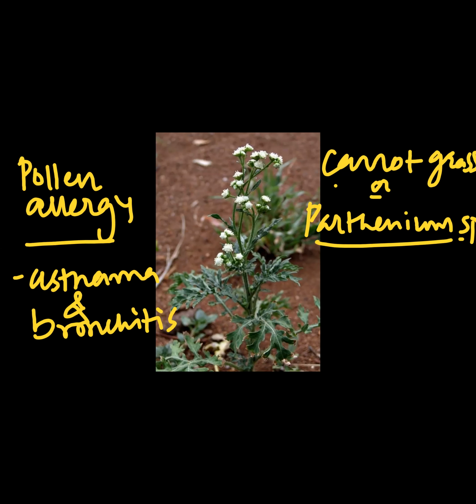So Parthenium grass, or you may call it carrot grass, is an alien species. Here is that plant. Alien species means a plant which is not a native plant of our country. It is normally not growing in our country. It used to be found in some other countries.